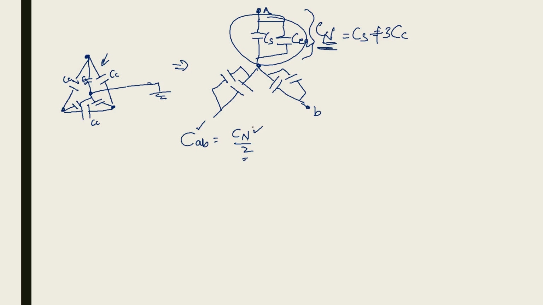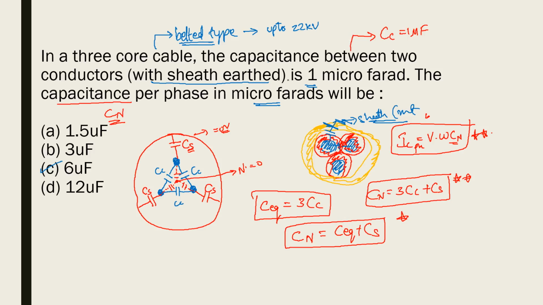So from this he is asking you to find the phase capacitance. He has given the capacitance between the two phases. So Cn will be equal to 2 times CAB, and 2 times 3 microfarads will be equal to 6 microfarad is the answer. So option C is the answer, and this is 3 microfarad in the question. Okay, there was a mistake over here.